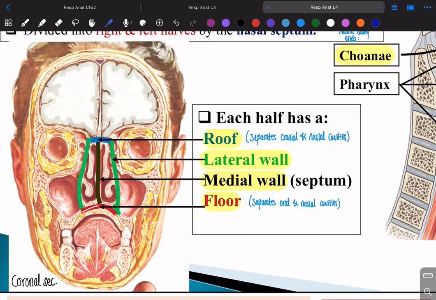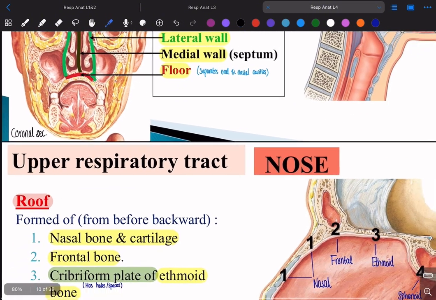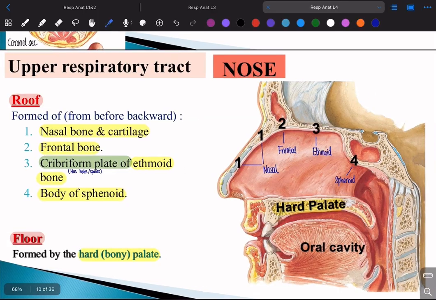Okay? The floor, what does the floor do? It separates the oral cavity from the nasal cavity. And then we have the two walls on the side, and we have in the middle the medial wall, also known as the septum, okay, which is in the middle. We're gonna see how it's formed, or what is it formed of in the coming slides, okay? Now let's start with the roof, okay?